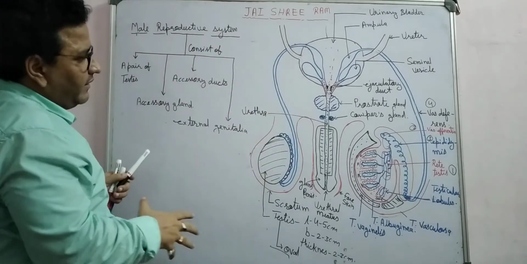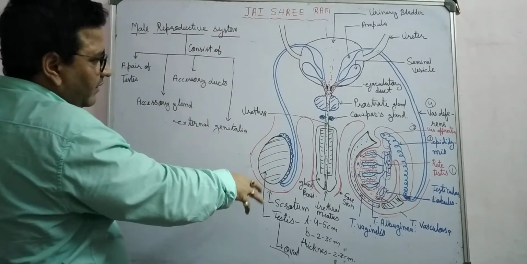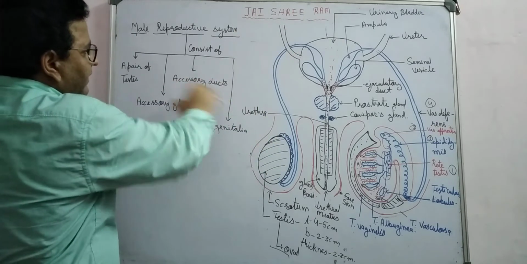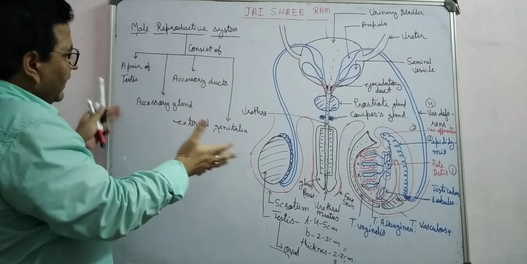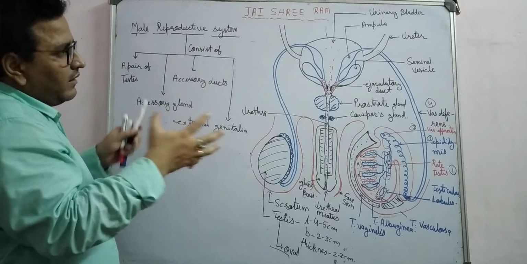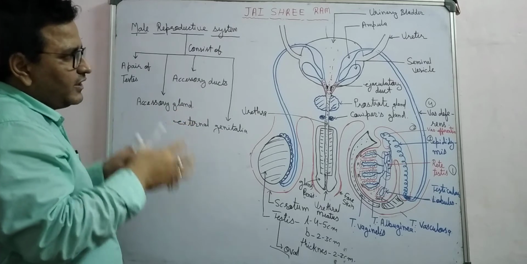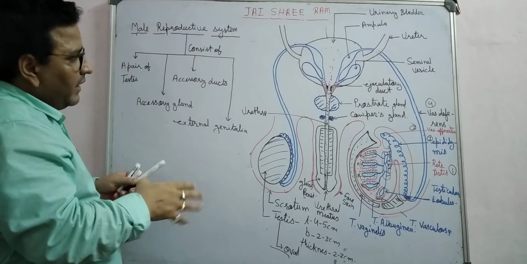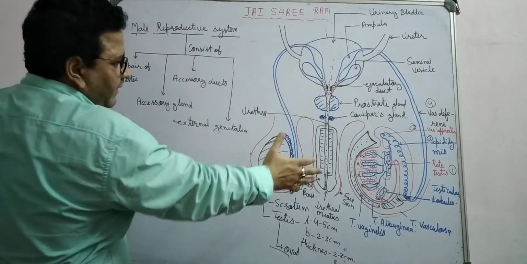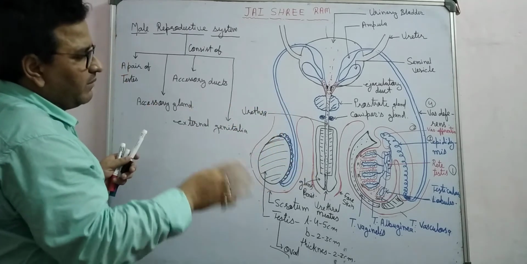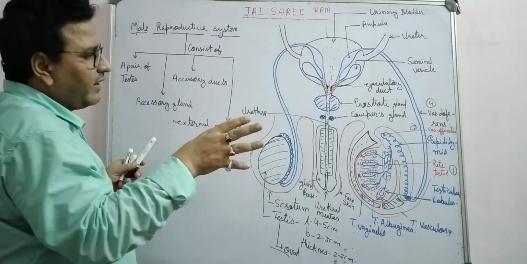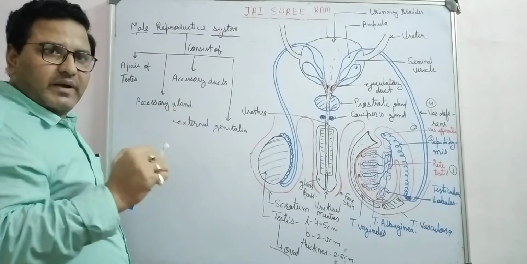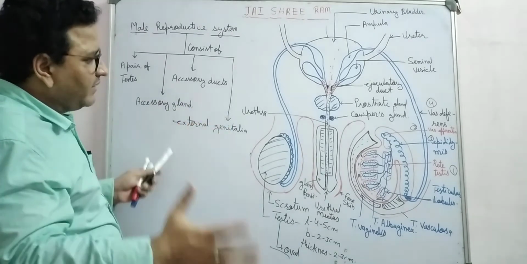In short, the testis forms sperm. Sperms are carried by accessory ducts, right? Accessory glands mix some fluid which provides nourishment, lubricates the path and activates the sperm, and ultimately the penis transfers the sperm or semen into the vagina of the female body, and this is known as insemination.